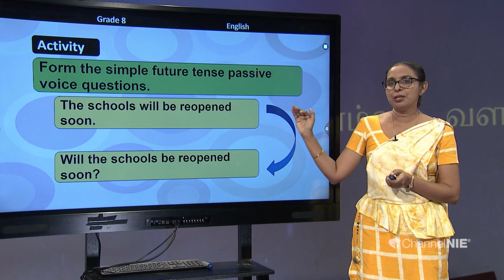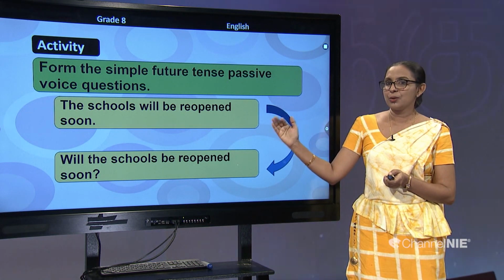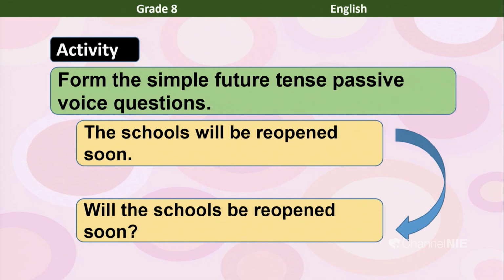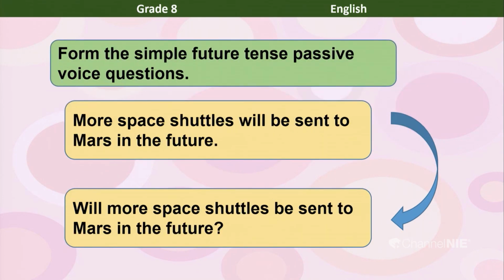And then simple future passive voice questions. The schools will be reopened soon. Will the schools be reopened soon? When you turn that into a question, it becomes: will the schools be reopened soon? Then, more space shuttles will be sent to Mars in future. Will more space shuttles be sent to Mars in future? Now you see how the sentence and the question form.